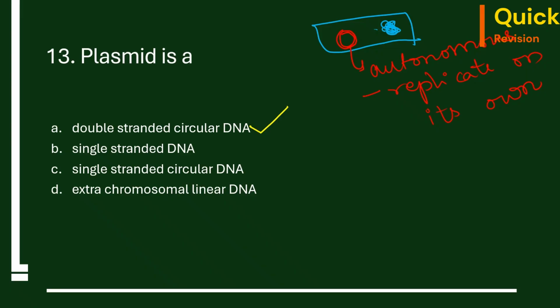You find the plasmid in the prokaryotes, and plasmid is extensively used in genetic engineering. It is used in the rDNA technology for gene cloning and so on.